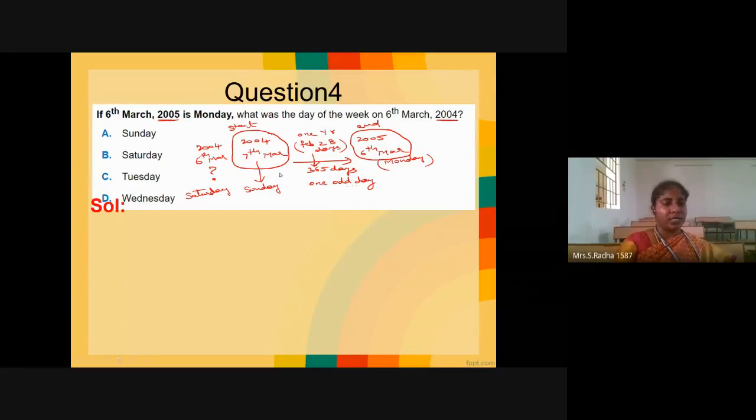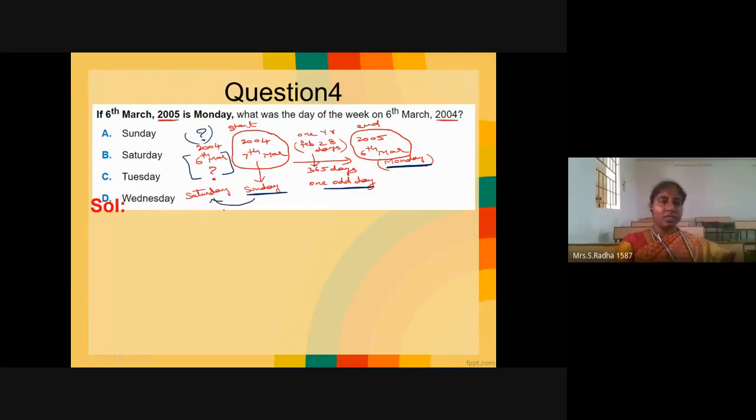As it is already given on the other side, 6th March is Monday. Now, if you operate one odd day, the previous 7th March should be Sunday. And they are asking in the question, the question mark is for 6th March 2004. When 7th March is identified as Sunday, 6th March will be Saturday.